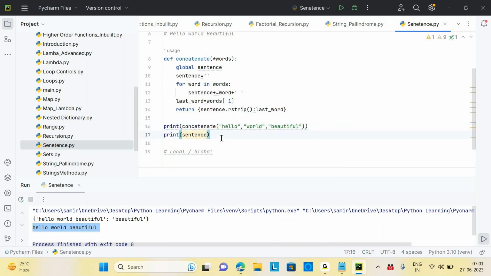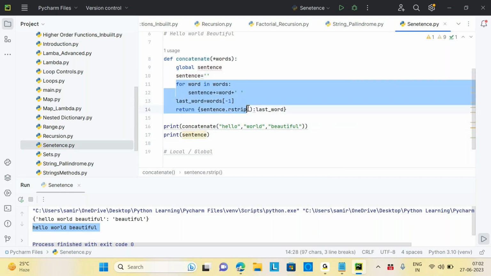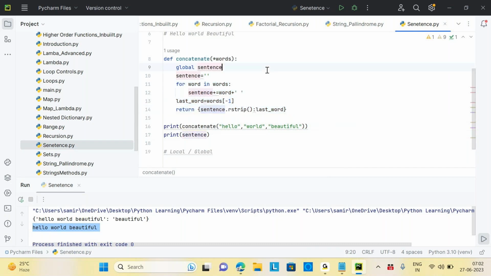Samir, one more doubt regarding this one. Instead of writing this rstrip, last word, and all those things, after writing line number 10, can we print it directly? Does it not work? Anyhow it is capturing under the sentence, right? Do we need all this rstrip and the lines from number 11 to 14?